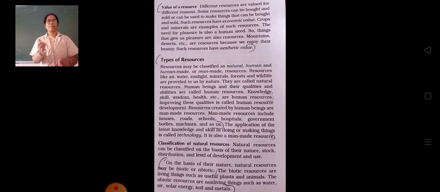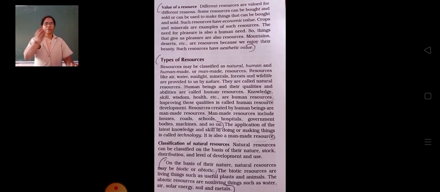Some examples of economic value based resources are crops and different minerals. We know that these resources we can sell and we can buy also. Such resources have economic values.